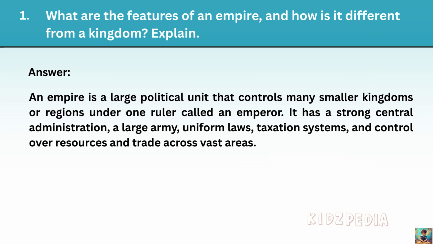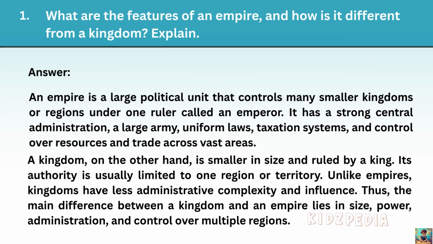trade across vast areas. A kingdom, on the other hand, is smaller in size and ruled by a king. Its authority is usually limited to one region or territory. Unlike empires, kingdoms have less administrative complexity and influence. Thus, the main difference between a kingdom and an empire lies in size, power, administration, and control over multiple regions.